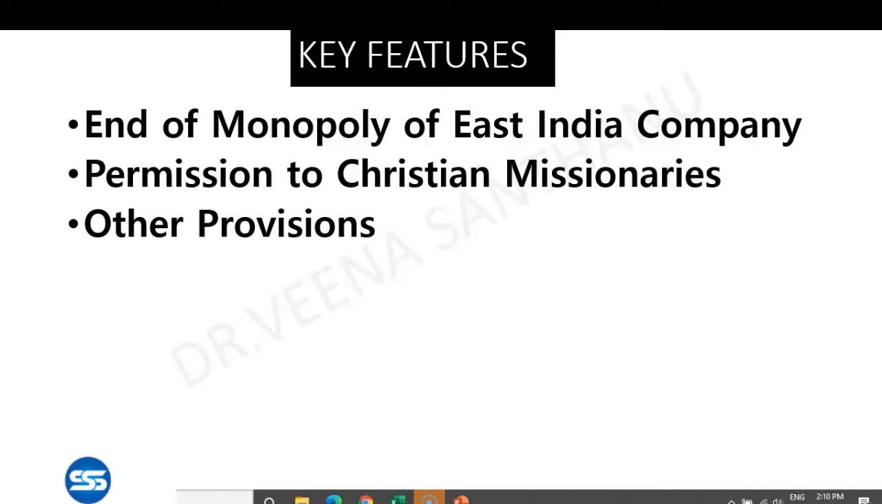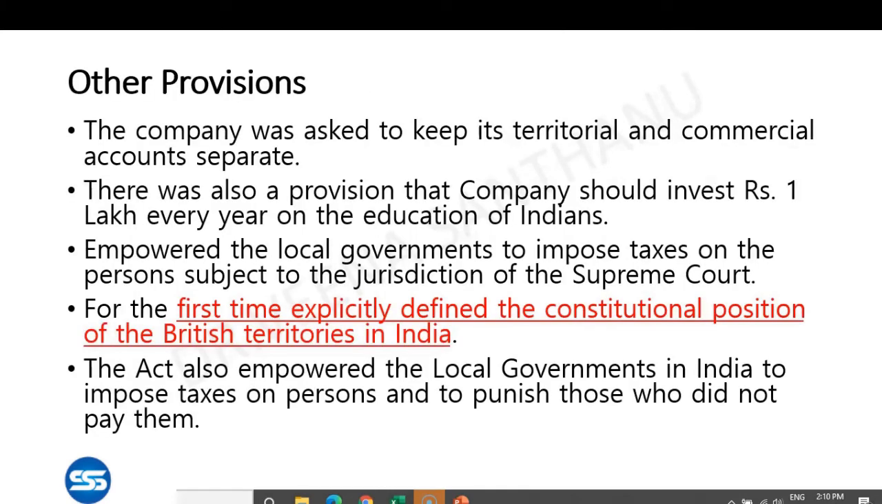So now the most important points are end of monopoly of English East India Company, especially with the East, then permission to Christian missionaries, and third is other provisions. The other provisions are, the company was asked to keep its territorial and commercial accounts separate, because they have some administrative accounts and some commercial accounts. They should be kept separate. It can't be mixed. There's also a provision that the company should invest 1 lakh every year on the education of Indians. That's the importance of English education, because only if Indians know English can they communicate with us properly.